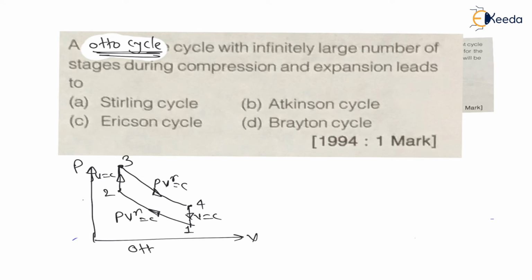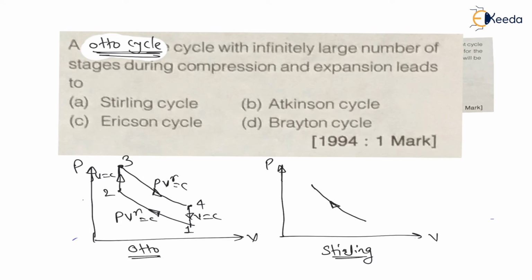This is the Otto cycle. And my dear students, if I draw the Stirling cycle on a pressure versus volume diagram, 1 to 2 is constant temperature compression. 2 to 3 is constant volume heat supply. 3 to 4 will be constant temperature expansion, and 4 to 1 again constant volume heat rejection.